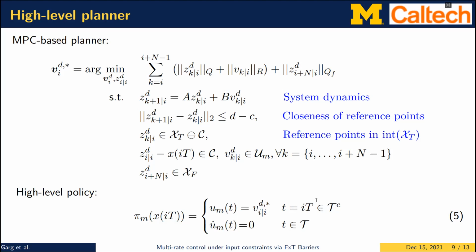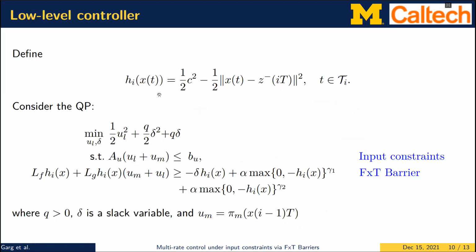Now, the high-level controller is defined just as the solution of this MPC at each time step, and it is held constant between two time steps. For the low-level controller, we start by defining this h_i function, which is what we are going to use as a fixed-time barrier function.